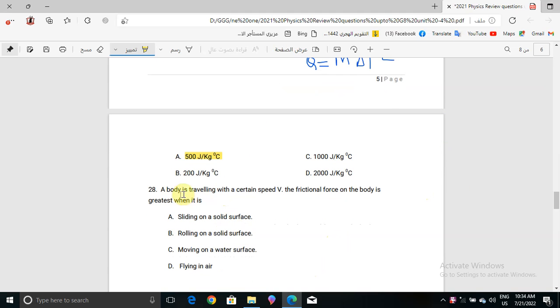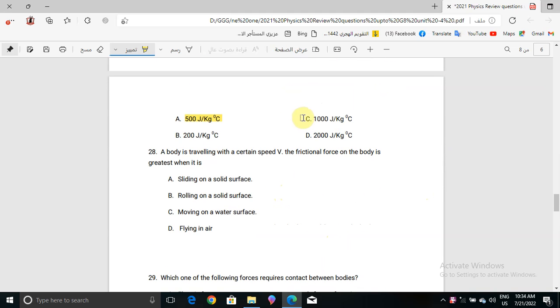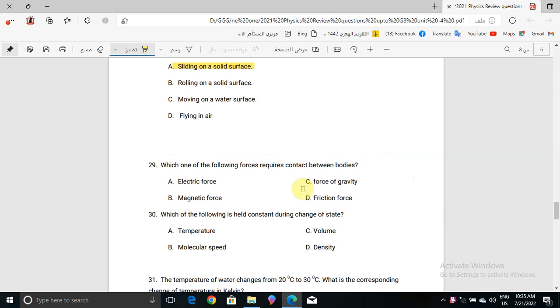Okay, now in question number 28, a body is traveling with a certain velocity. The frictional force on the body is greatest when it is what? Sliding on a solid surface, rolling on a solid surface, moving on a water surface, or flying in air. The correct answer will be sliding on a solid surface. It's in unit 2 of the grade 7 textbook. Okay, now question number 29, which one of the following forces requires contact between bodies?